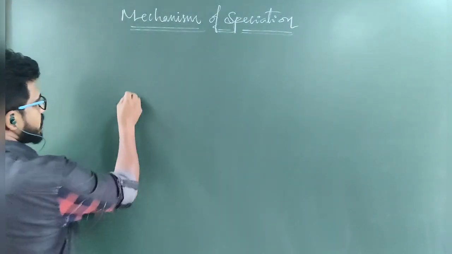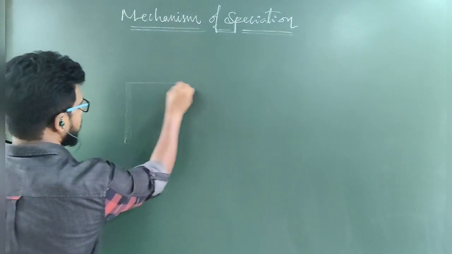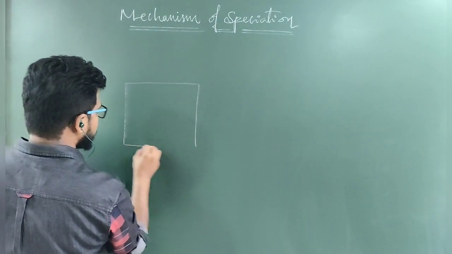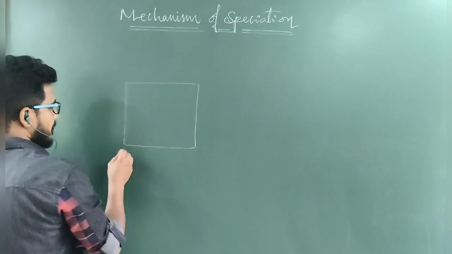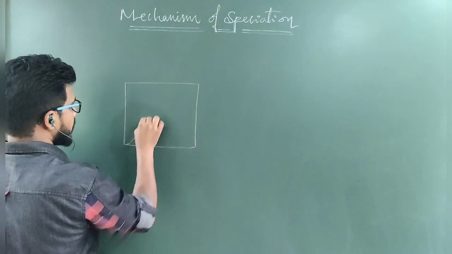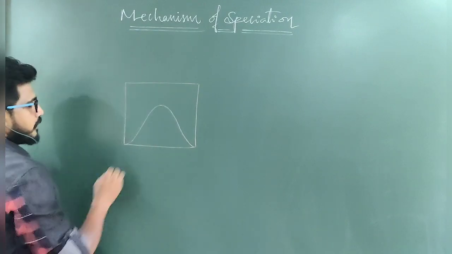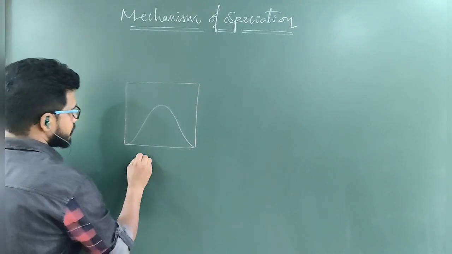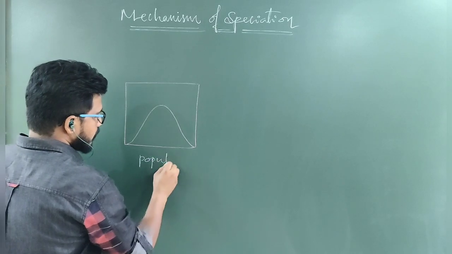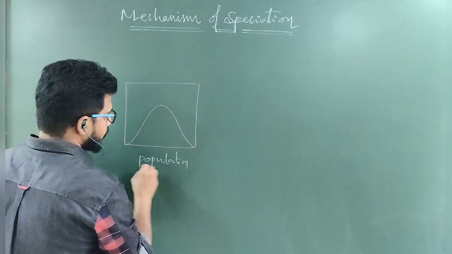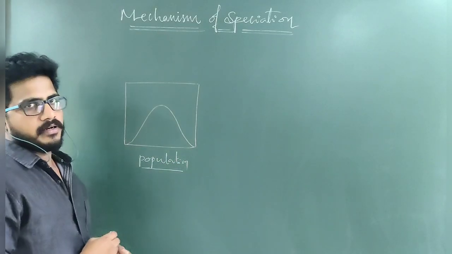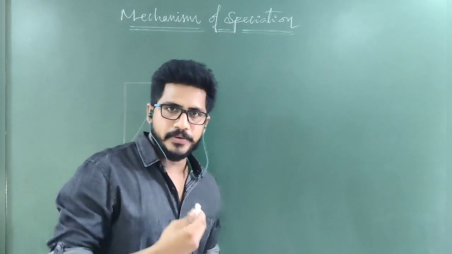To explain the mechanism of speciation, let me take a good example. This is a limited population. This entire thing is a population. This is a broad peak and a limited population. There are three types of mechanisms to evolve new species.